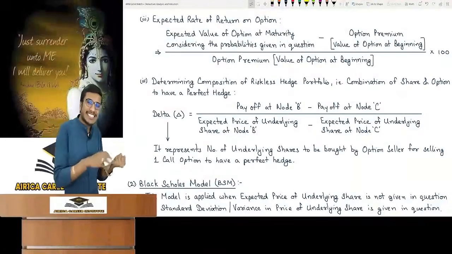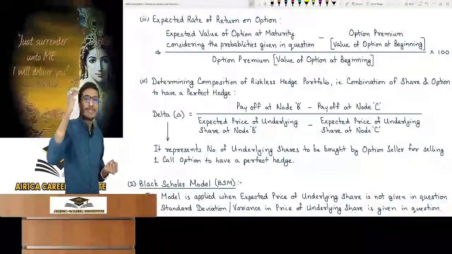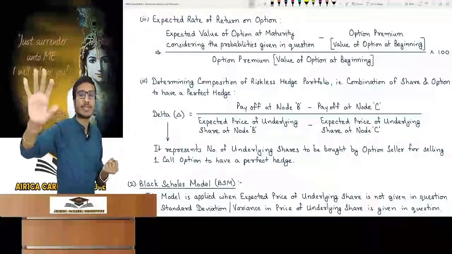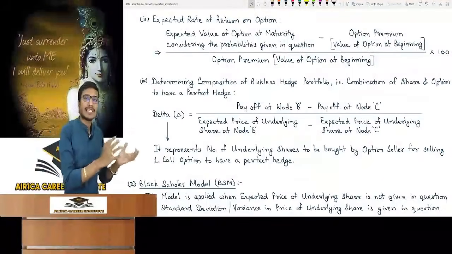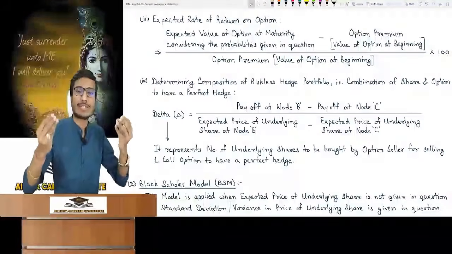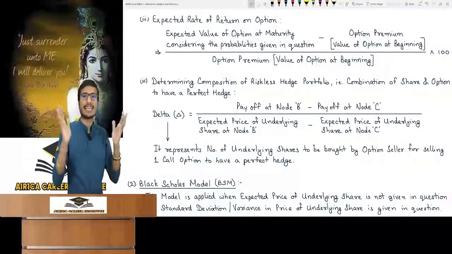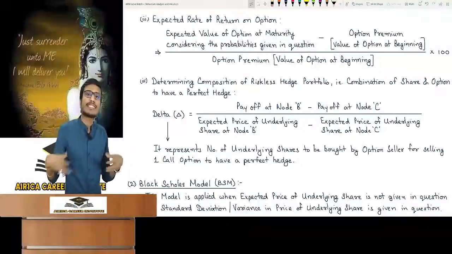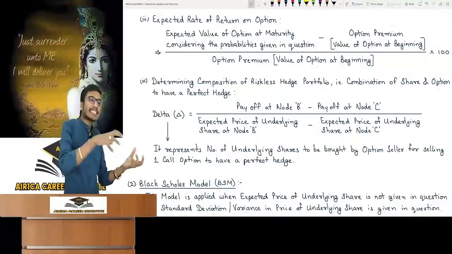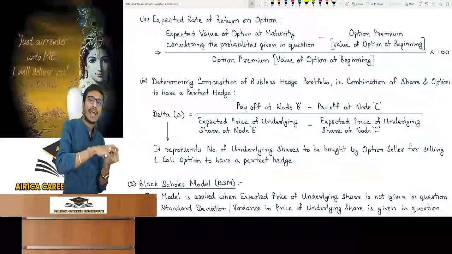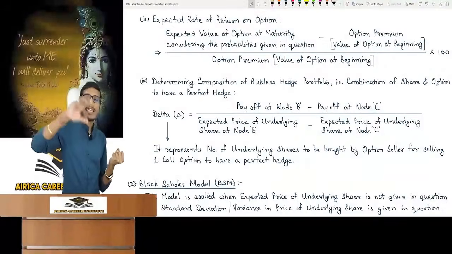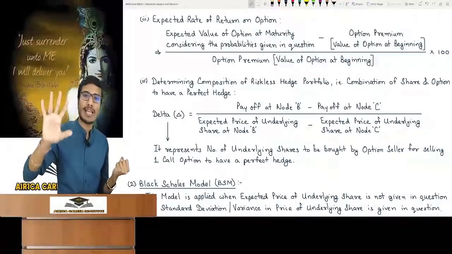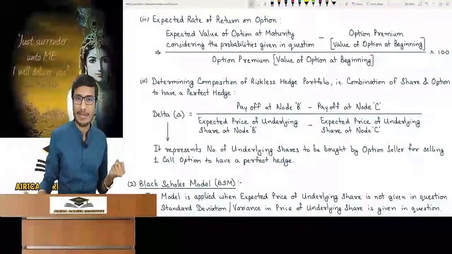He will buy the underlying shares today itself. So that on maturity, when the other person comes to exercise his right to buy, I give him the shares. I must buy my shares today itself in such a way that I get a perfect hedge and a risk-free return so that I can stay riskless. So how the option seller can perfectly hedge himself? How can he be hedged perfectly? Meaning today, how many underlying shares should option seller buy so that on selling the one call option, he does not face any problem. This option seller gets a risk-free, riskless return and gets perfect hedging.